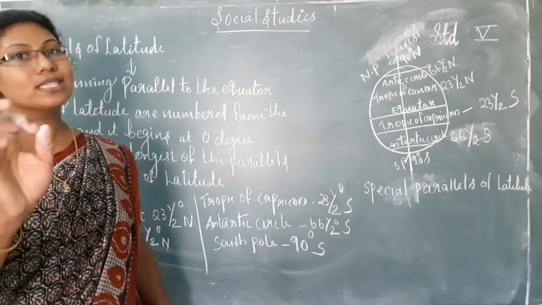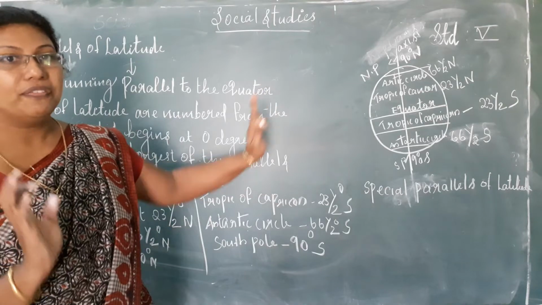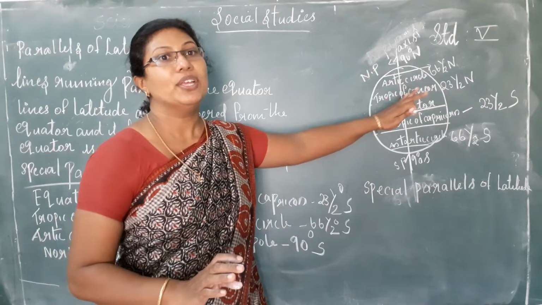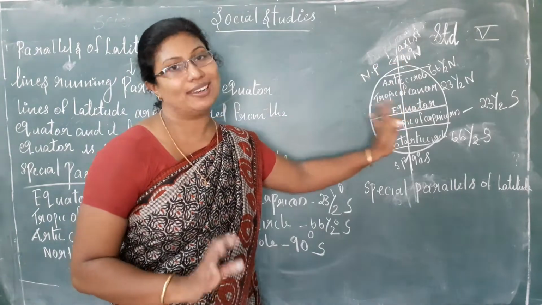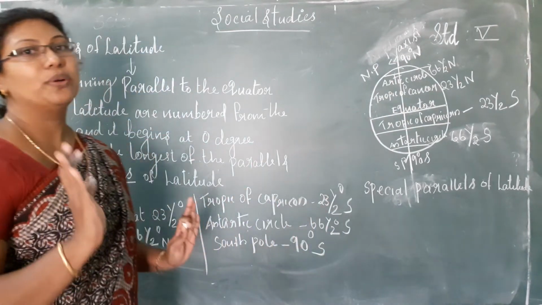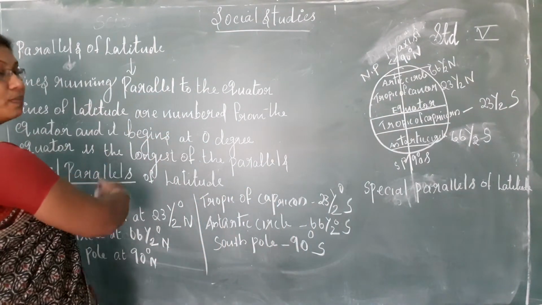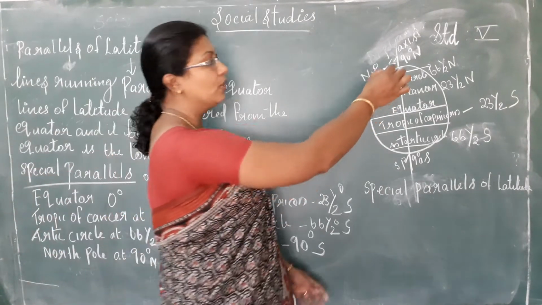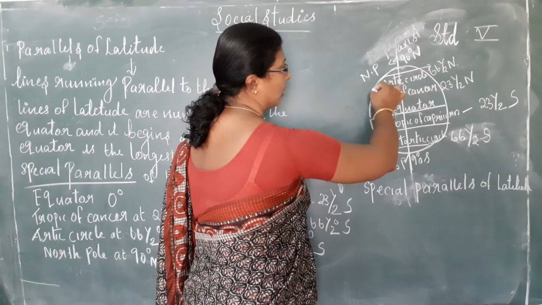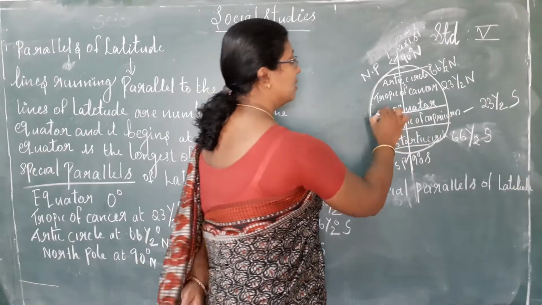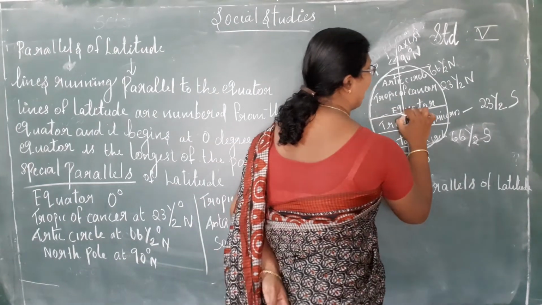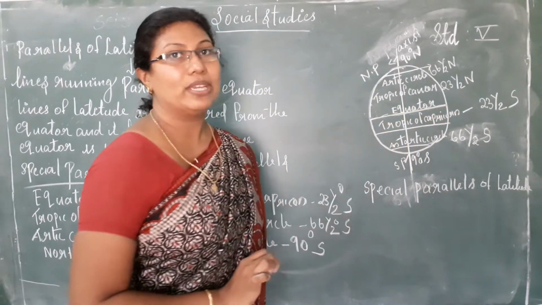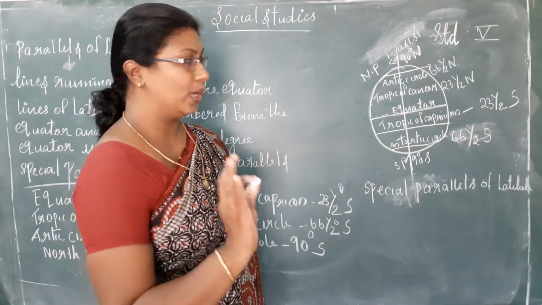If the question is asked like this, first in your answer sheet, you have to draw a picture like this. Then you have to mention the special parallels of latitude. So just look here, this is a globe, okay? And this center, this imaginary line, is known as the equator.